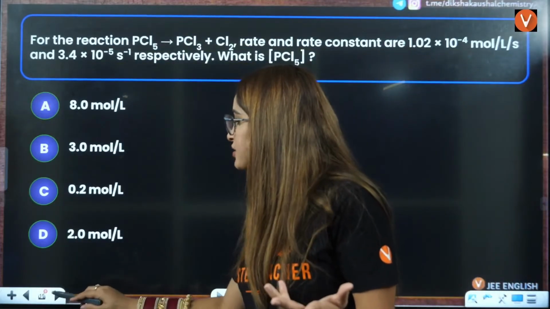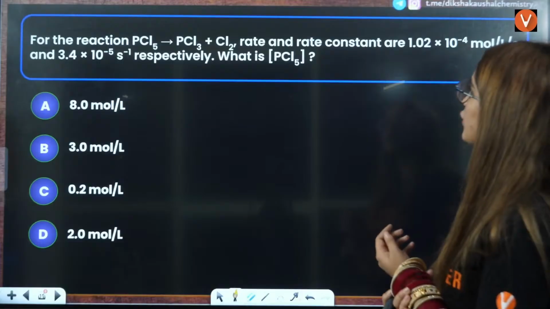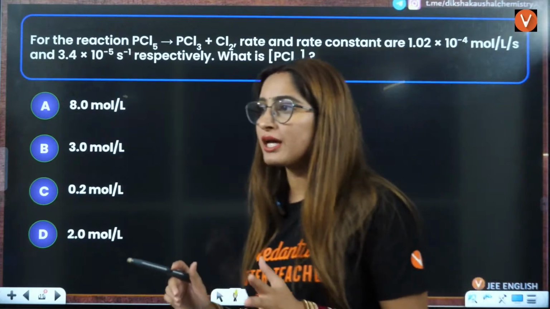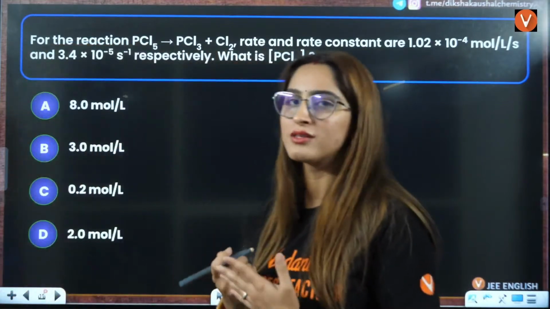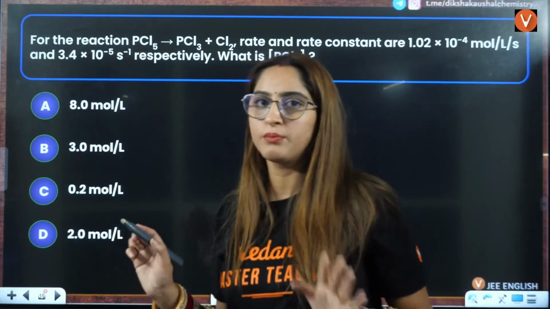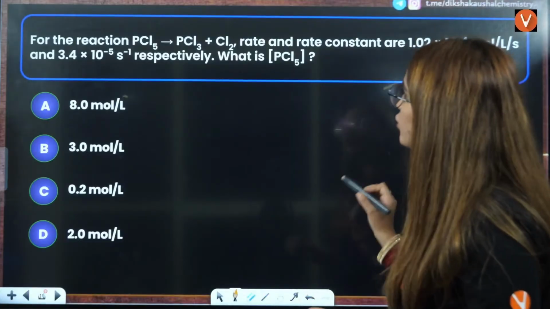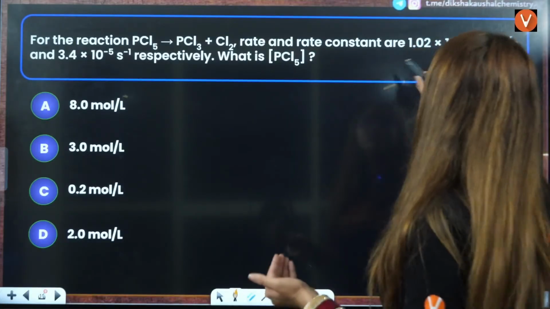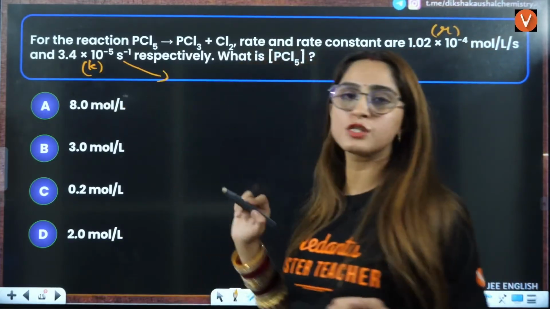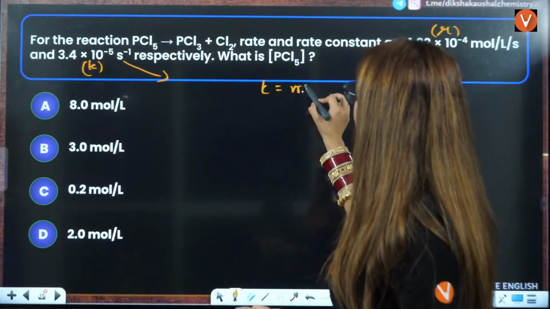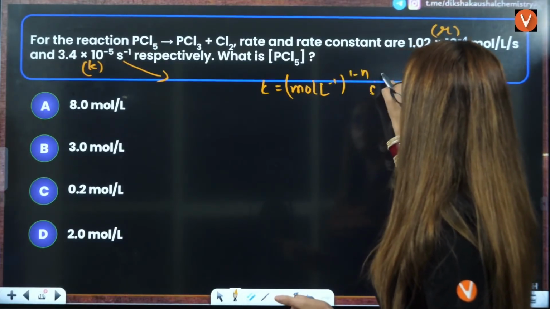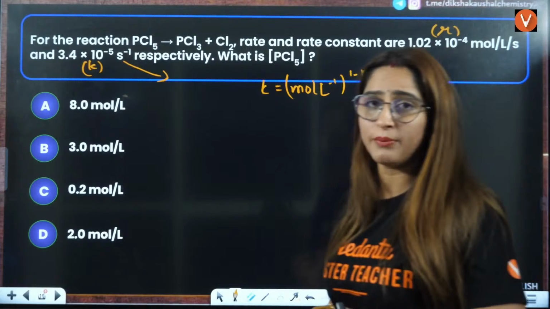Okay. Next question we have, for a reaction that is given to you, rate and rate constants are given. What is the concentration of PCl5? So here, if they are asking you the concentration, and rate and rate constant are given to you, definitely you can put the rate law expression here, right? But in this case you need to know exactly what is the rate value and what is the rate constant. If the unit of rate constant is per second, because we know that the unit of rate constant is mole per liter to the power 1 minus n per second, then if n is equal to 1, only then units will be per second.